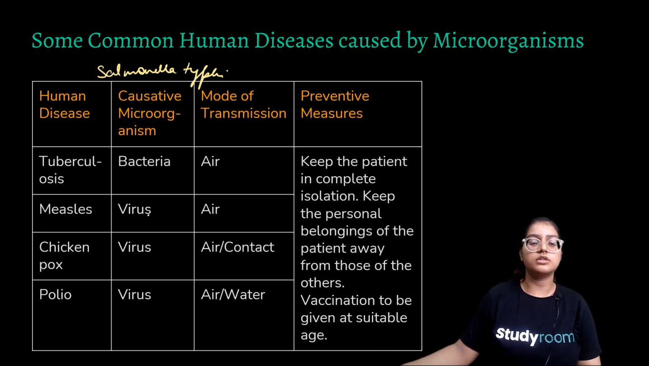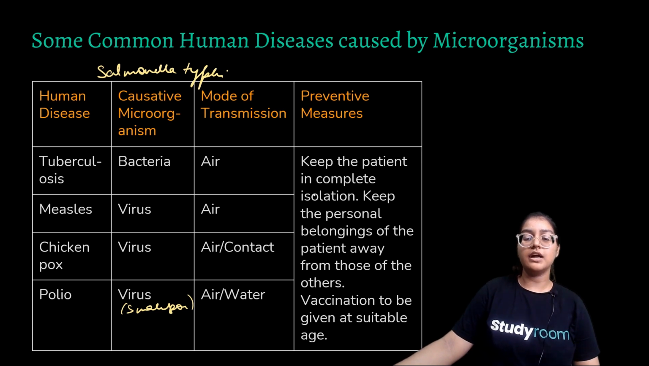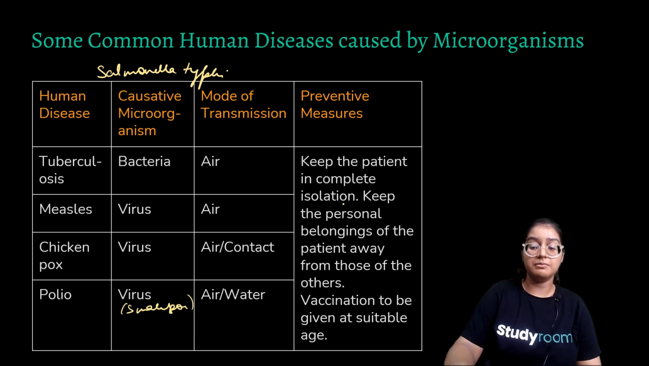So measles is caused by virus, spreads through air. Chickenpox through virus, spreads through air or contact. Polio through virus. And smallpox, the smallpox virus, spreads through air or water. So the preventive measures are keeping the patient in complete isolation, keeping the infected patient's belongings separate, and vaccination. So these three are the preventive measures.